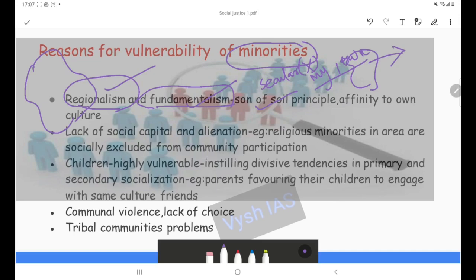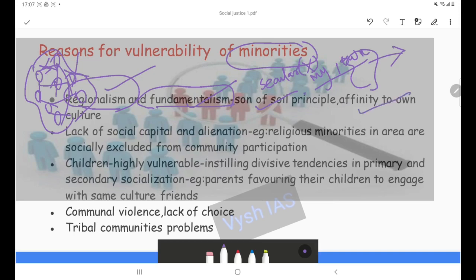So it is better to coexist by participating and cooperating with each other. You can give and take good things from each other's culture. This is not happening in India. So this is the main reason behind the plight of minorities, this son of soil principle and affinity to one's own culture.